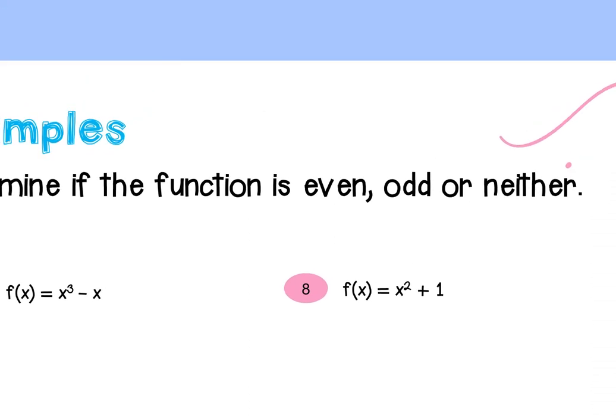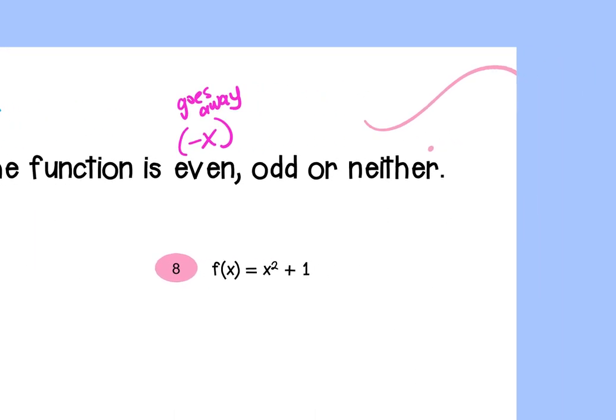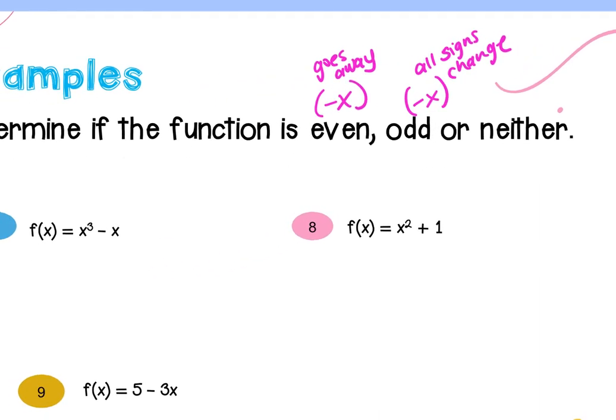So even is plug in the negative x, goes away. If the negative goes away, then it's even. Odd, plug in a negative x, and all signs change. Then it's odd. And then obviously if it's neither, it is neither.